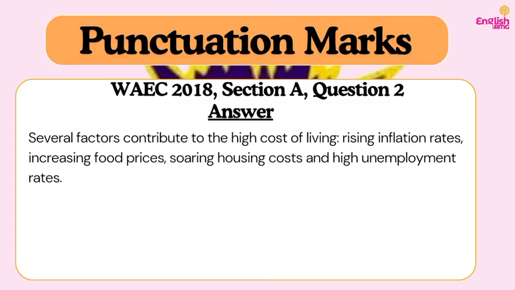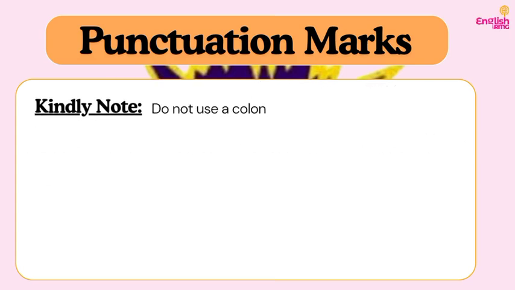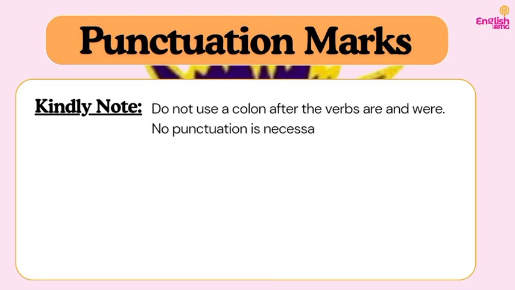Do you understand? So this is just some of the ways you can use the colon effectively in writing your English examination answers. However, I would like you to note that when you use the colon in a context like this, you do not need to use are or were. Once you use the verb are, or when you say they are or they were, then you don't need to put the colon after it. You would see that in those two paragraphs that I gave you as examples, I didn't use it. I just go straight to putting the colon there.